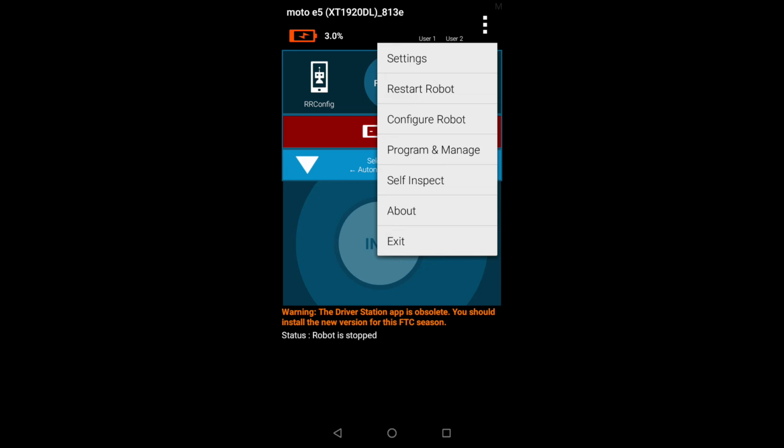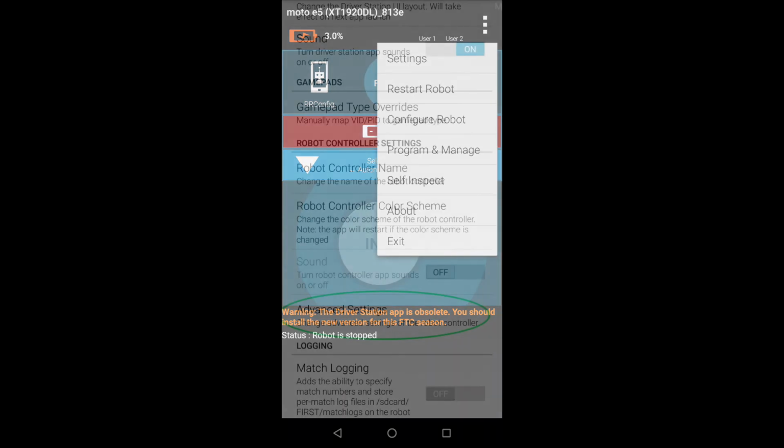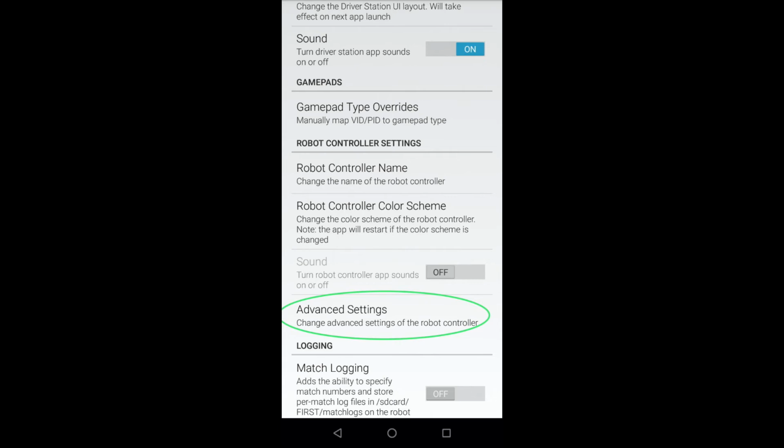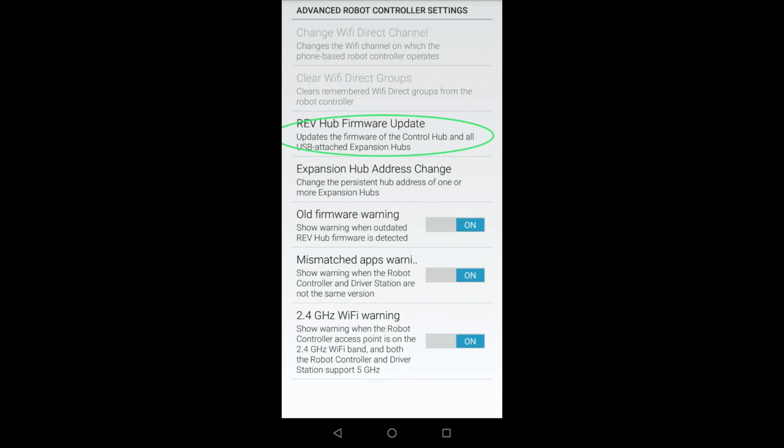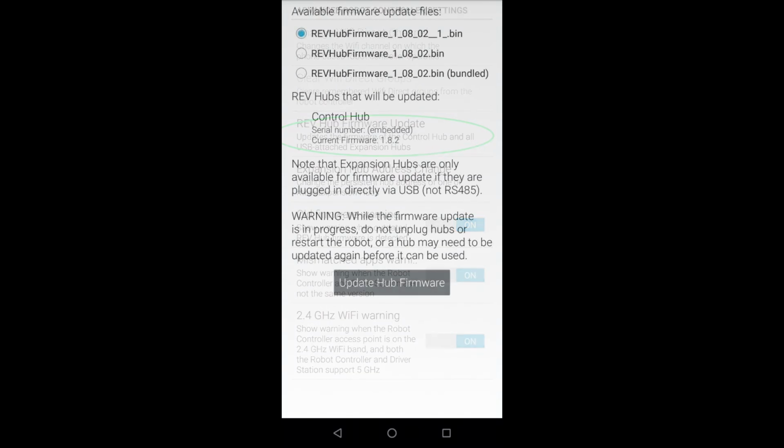Now, go to the driver station phone and connect to the control hub. Select Settings from the drop-down menu and navigate to Advanced Settings. Click Rev Firmware Update and press the big button at the bottom of the screen. You should receive a success message.